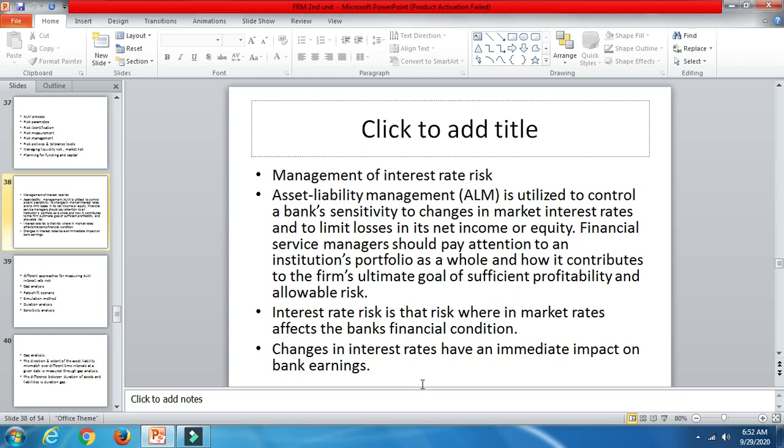When banks are dealing with so many transactions, they have to monitor from time to time all the changes taking place in the market. That will be taken care of by ALM, asset liability management, as well as to limit the losses arising from fluctuations in interest rates and market risk, either in net income or equity.